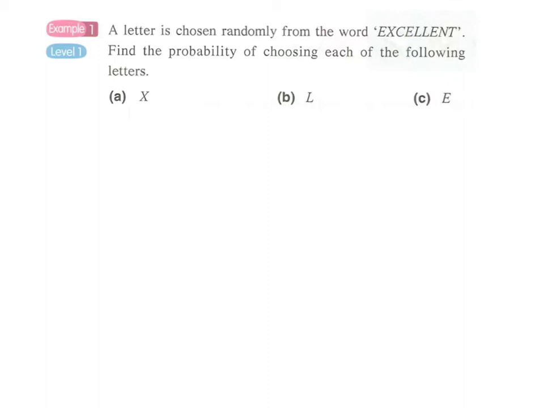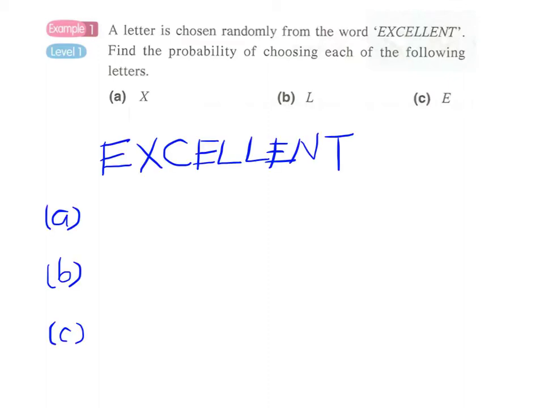So we can just do this by counting. We simply count the number of characters in the word excellent. For example, getting an X, we write this in this way. The letter P followed by a bracket. We simply write the letter X inside the bracket. The probability of getting the letter X. And the denominator will be the total number of possible outcomes. So there will be 1, 2, 3, 4, 5, 6, 7, 8, 9. A total of 9 characters, 9 possible outcomes.